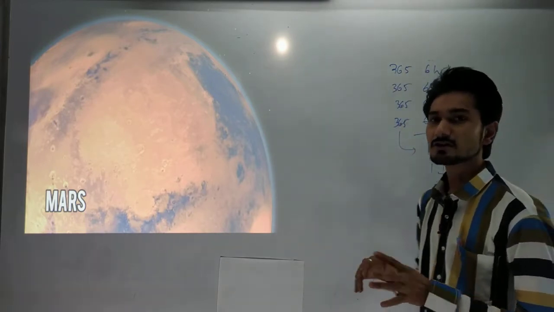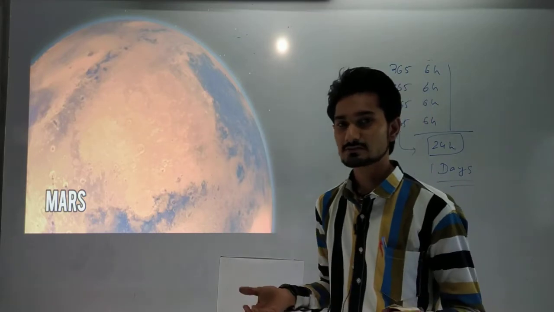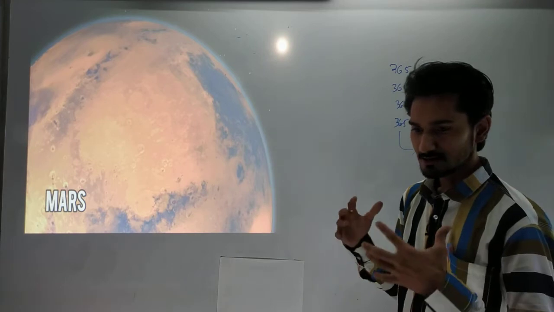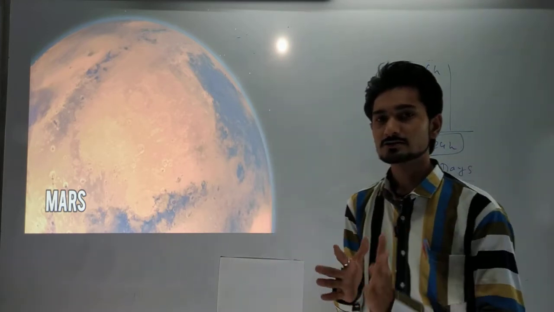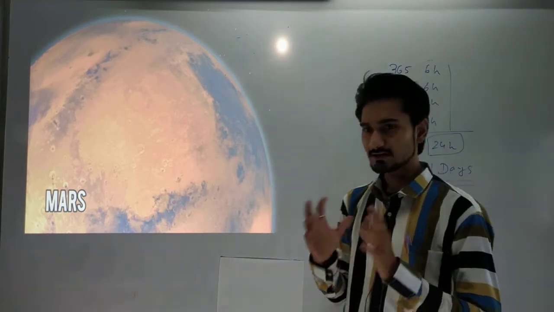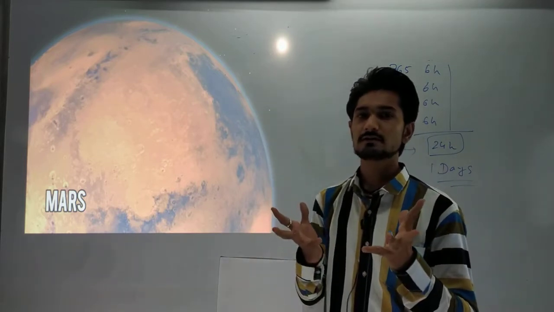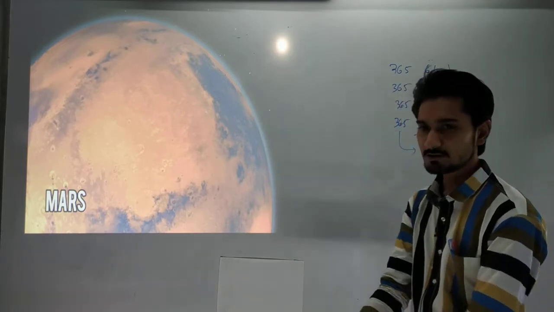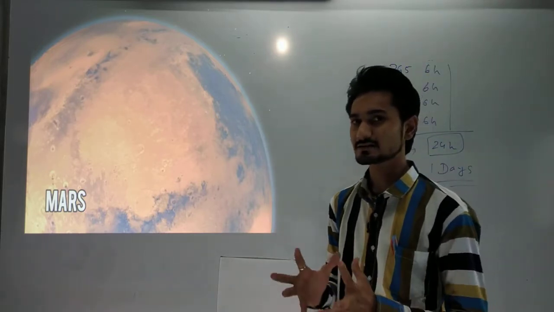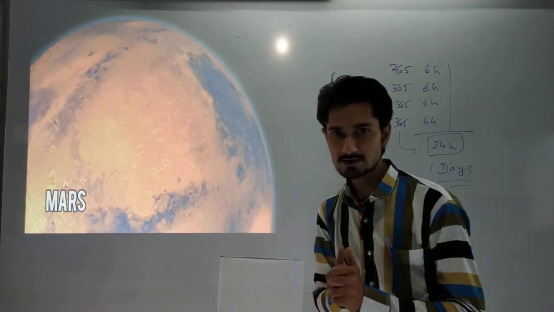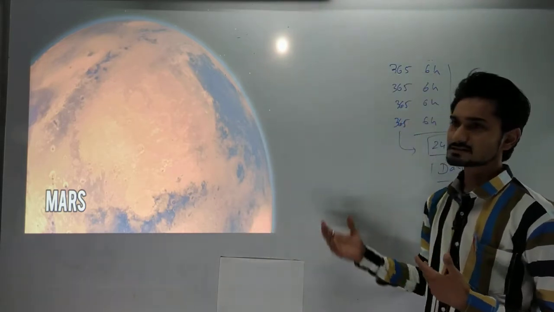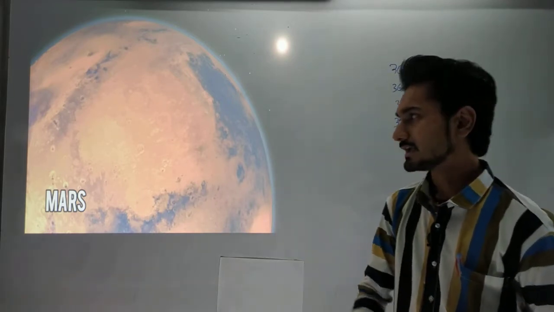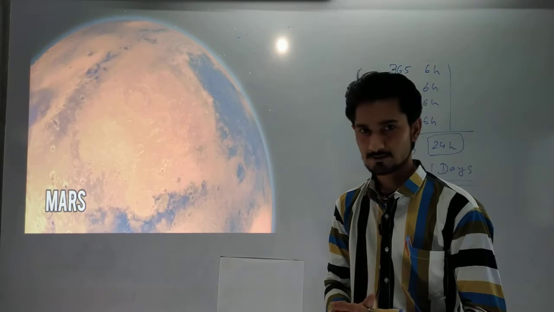What happens if the Earth dies after some time, because we are creating so much pollution and so much disastrous mismanagement here? So we can say that after some time global warming will increase, and these types of phenomena will create disaster on our Earth. So we have to find an option for that. And what will be the option? The option is what you can see on the screen. This is where we can stay if we create an atmosphere there.